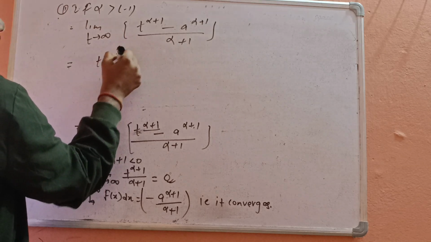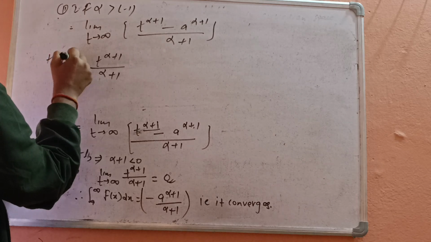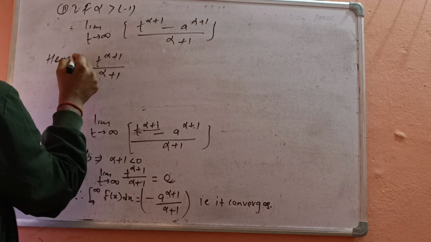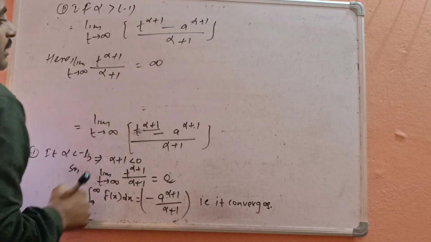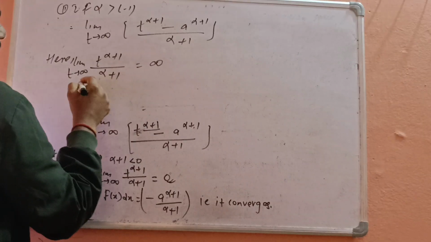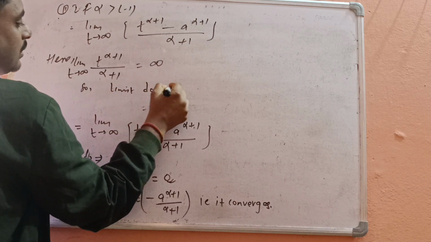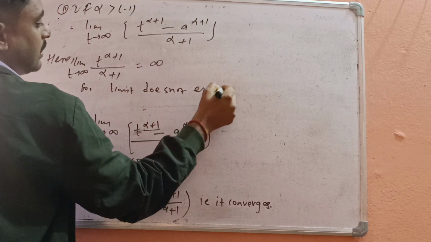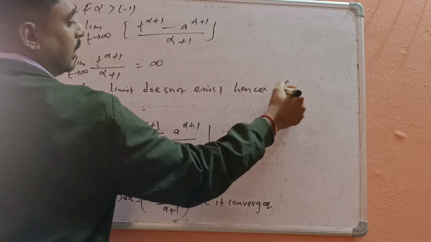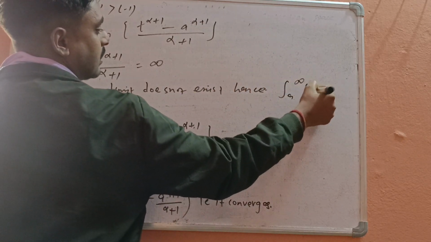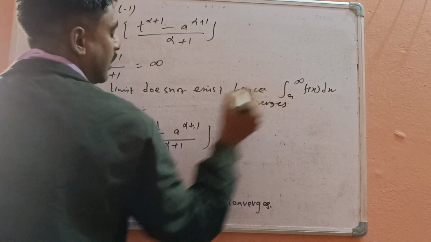t^(alpha+1) by (alpha+1) here. Limit tends to infinity. So the limit does not exist. Hence the integral from a to infinity of f(x) dx diverges.